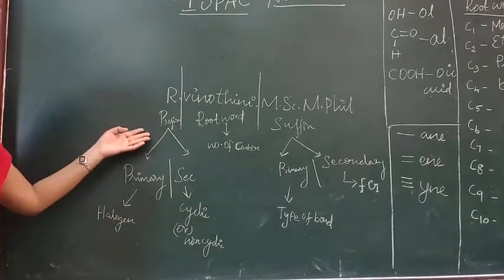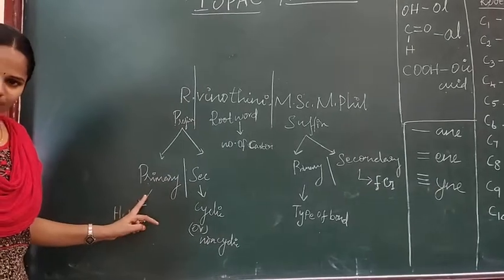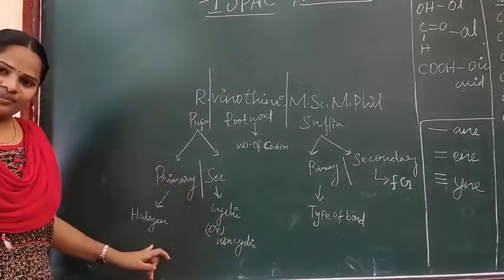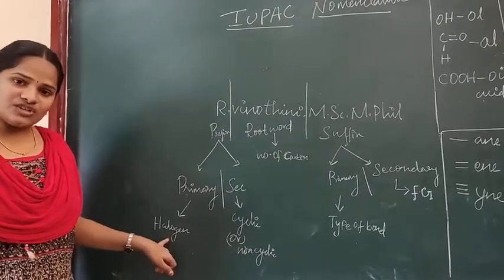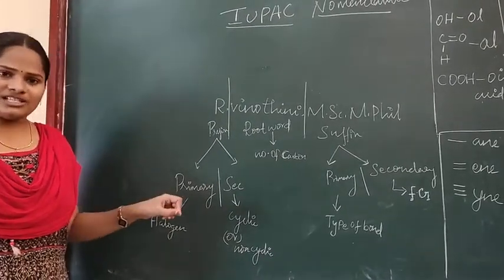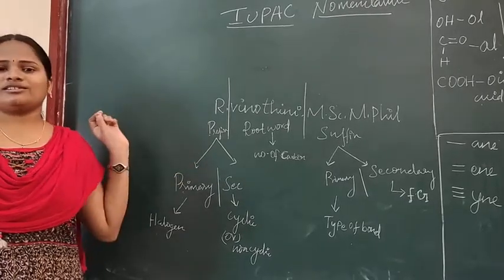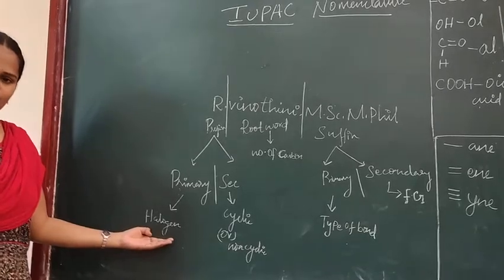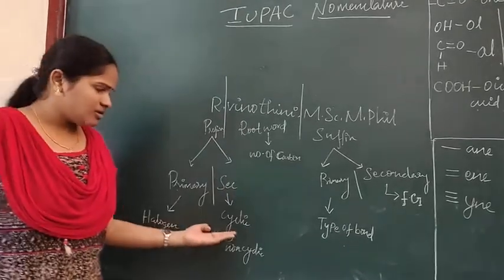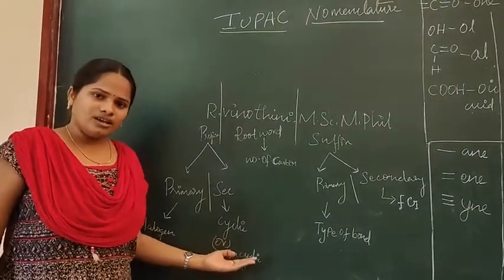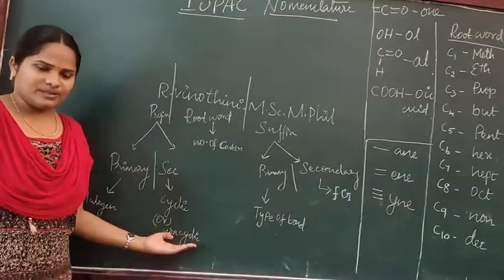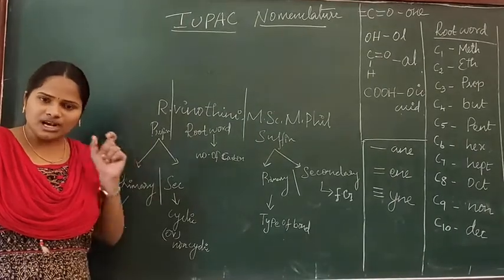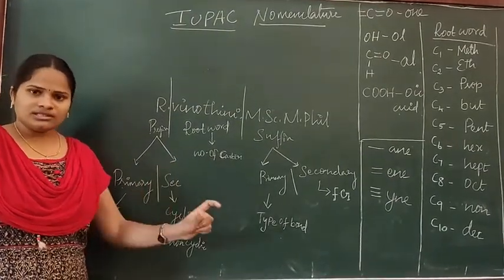See, in prefix we have two things: primary prefix and secondary prefix. Primary prefix starts from the halogen atom if there is one. It's not mandatory that every compound has a halogen atom. If there is any halogen atom, then we should give preference to it. Then the second one is secondary prefix: whether the compound is cyclic or non-cyclic. If it is a cyclic compound, then we should start the compound name with cyclo.